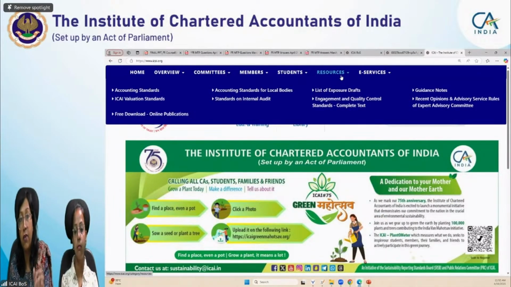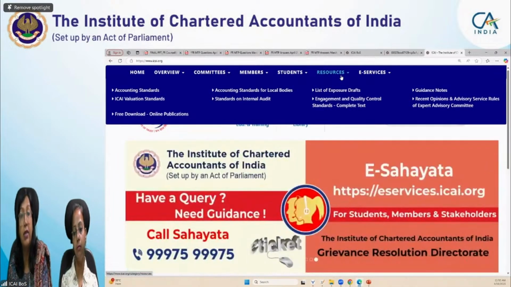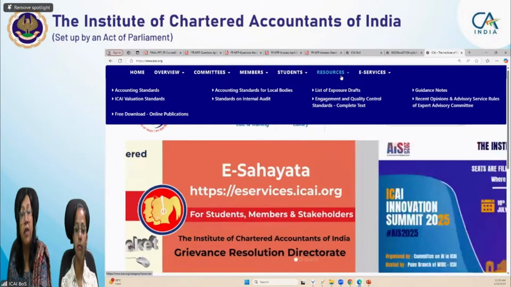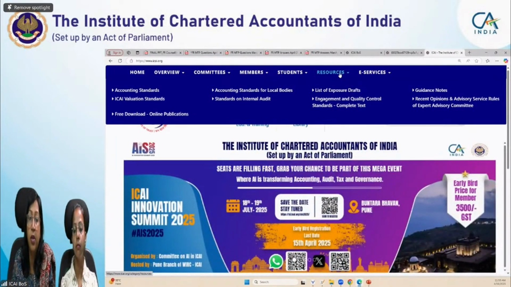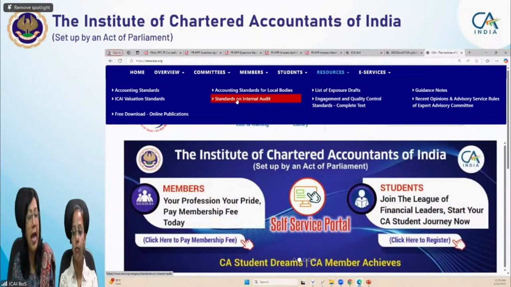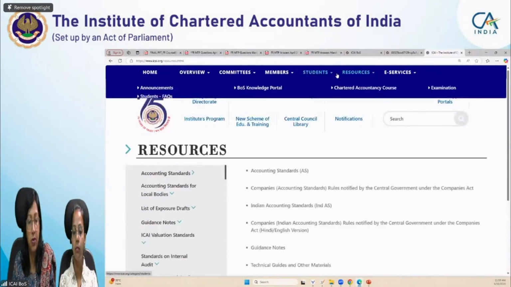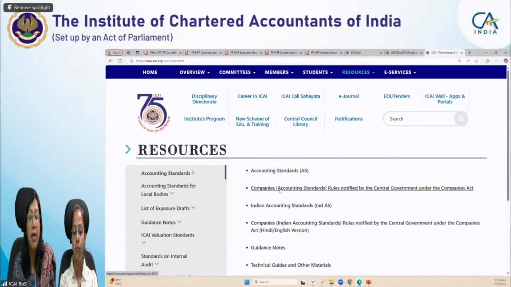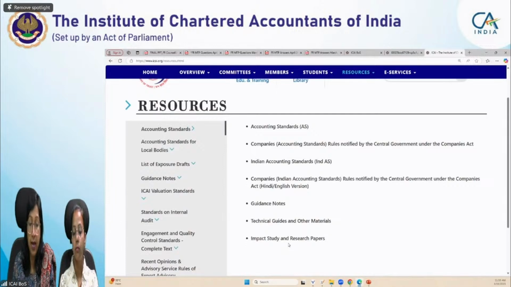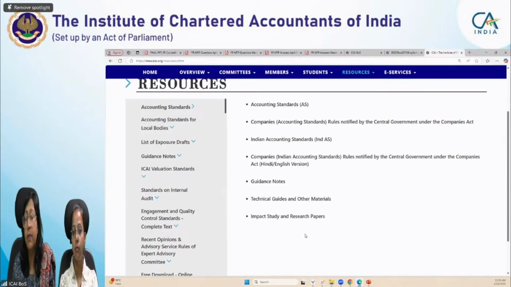Resources are the publications and technical guidance which the Institute, not only the Board of Studies but all the other departments, have released, compiled and reproduced under this tab. Clicking on resources, you'll find accounting standards, companies rules, the Central Government's Indian Accounting Standards, guidance notes, technical guides, impact studies and research papers. All the technical publications are reproduced here.